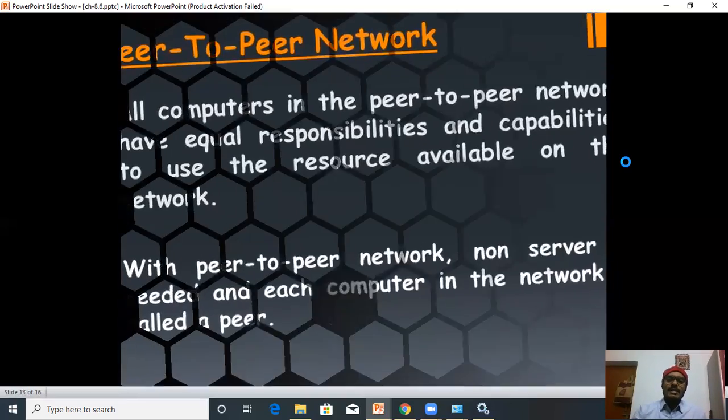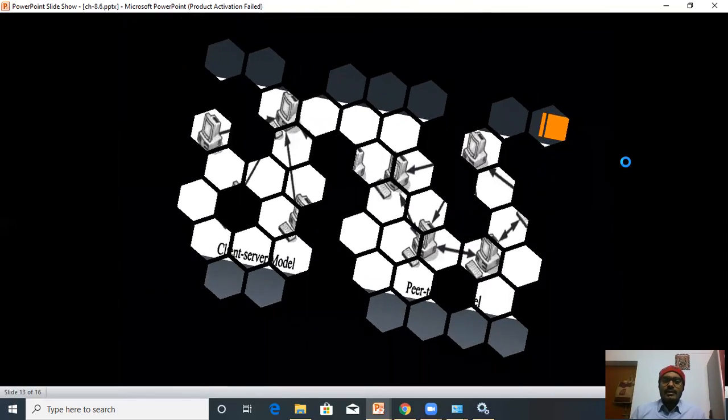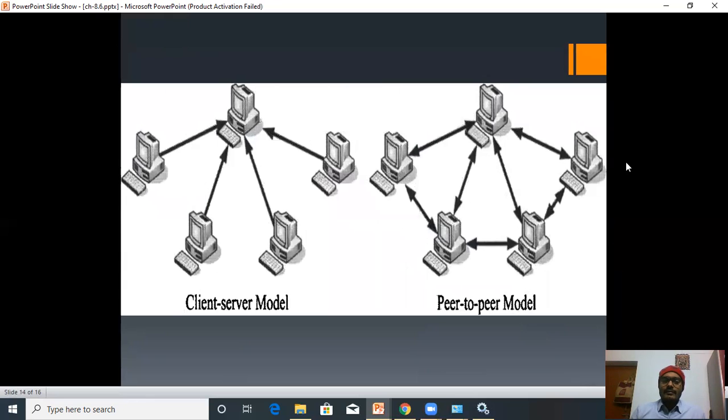You can see this picture and you can understand. The first picture is the client server model in which a server is playing the main role. It handles all the computers. But in the peer-to-peer model, each and every computer can share files.